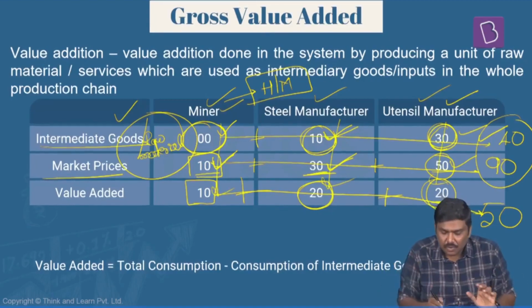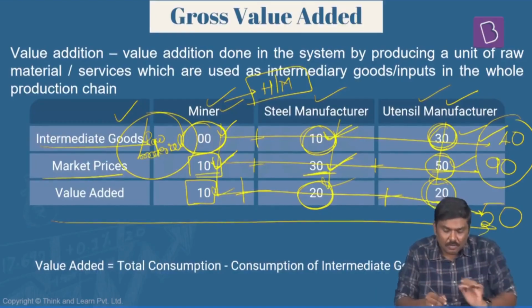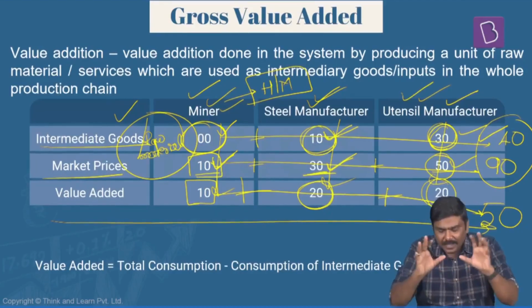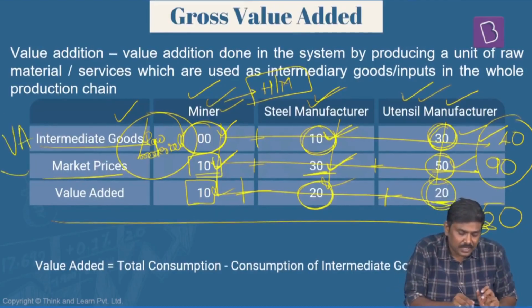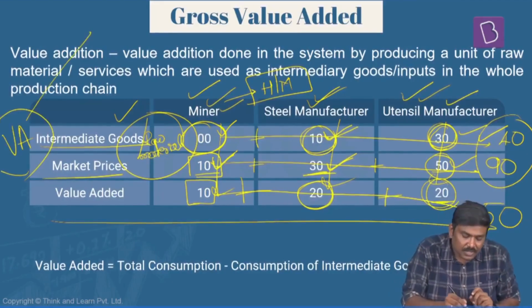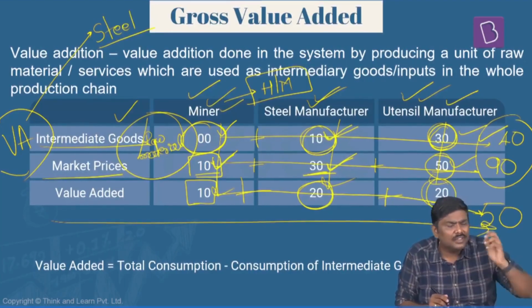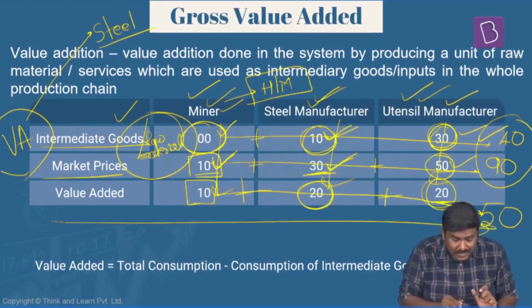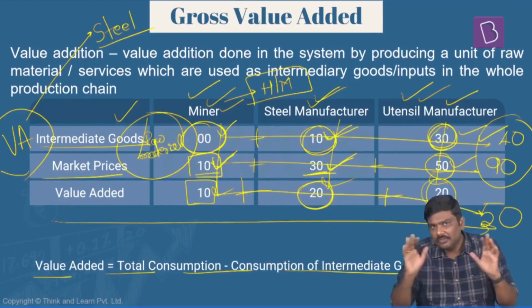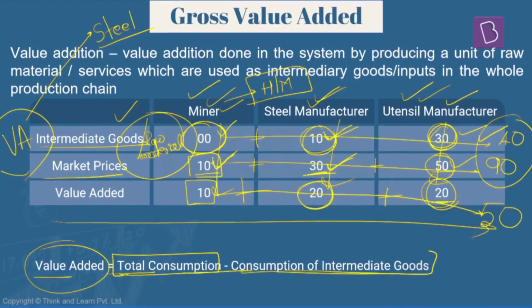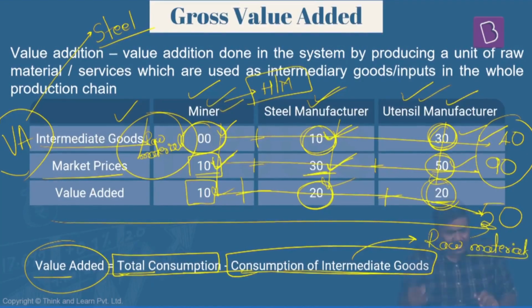But generally NSO basically follows this method. Collect the data from the mining, steel manufacturer and utensil manufacturer. They will give you the production data. Then calculate how much value addition is done in the sector. Now I've done this calculation for the steel sector. Can I do it for aluminum? Definitely yes. Can I do it for textiles? Yes. Can I do it for any of the other goods? Definitely yes. So this is how the value addition is calculated for these sectors. So value addition is equal to total output minus consumption of intermediate goods, or in layman's terms, raw materials. Done. This is one example.